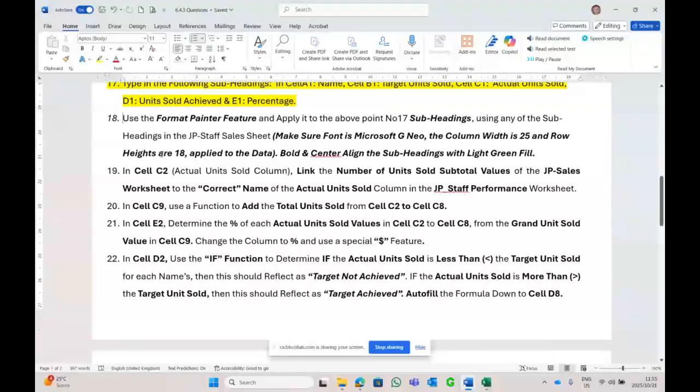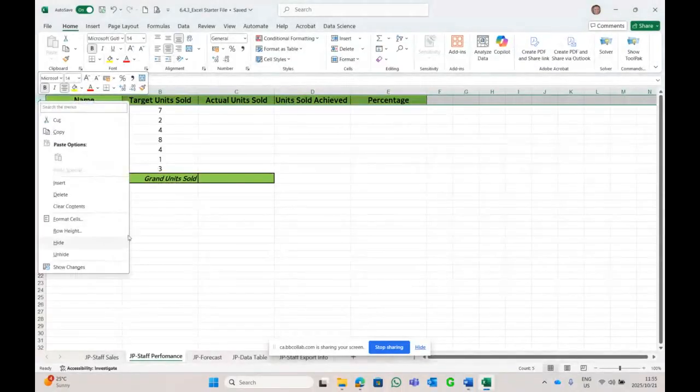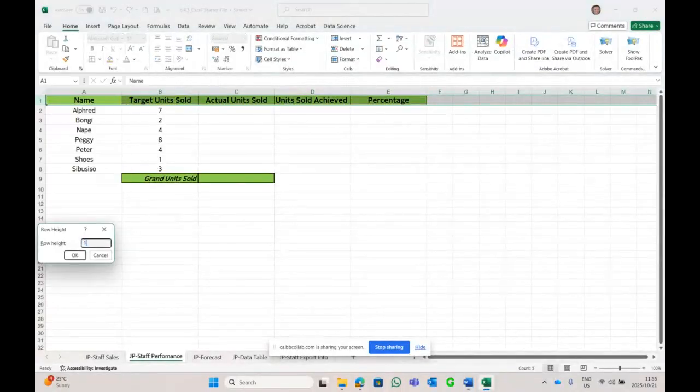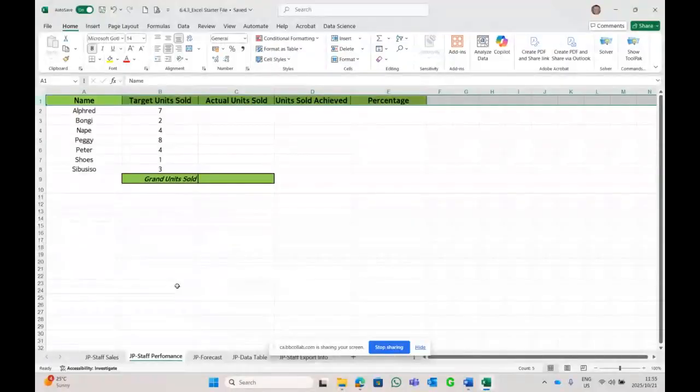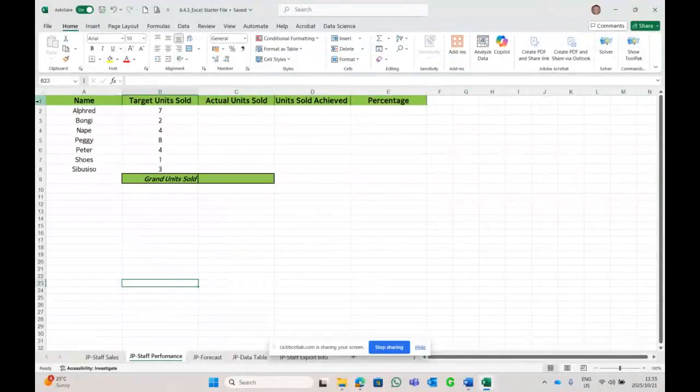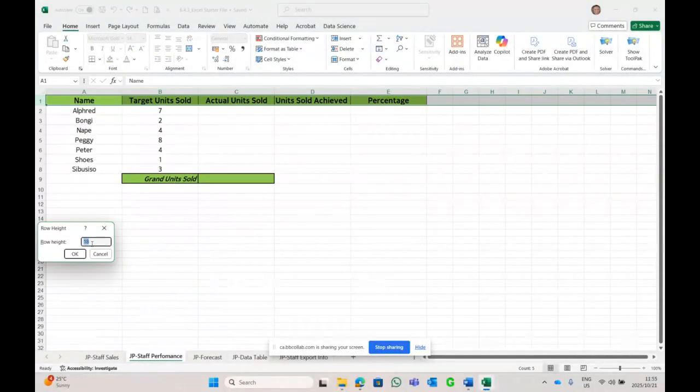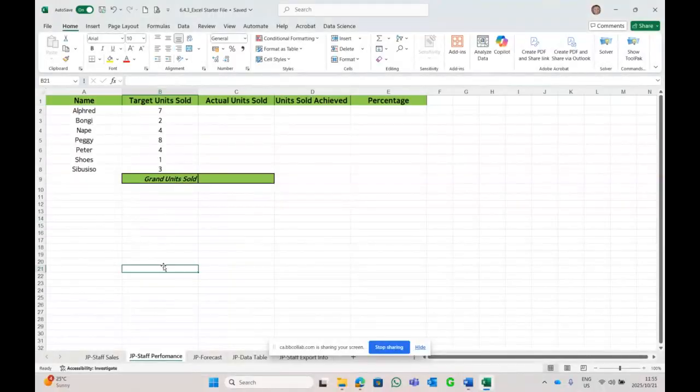There we go. And the row height is 18, only to the subheading. Apply bold and green subheadings with a light green fill, bold center aligned. Subheadings with a light green fill, which is fine. It's already in light green. So we need to bold and center and apply the row of the subheading to 18. So row 1, row height 18, enter. Let's see it again. It is 18 and OK.